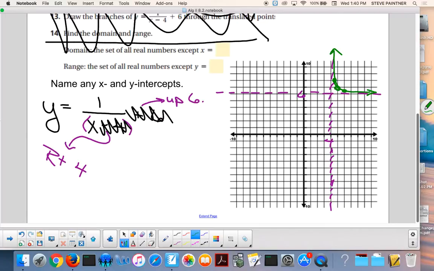Now, when you did over 1, up 1, the other side is where? Which way is over? Left 1, down 1. Left 2, down a half. Left a half, down 2. And there it goes.